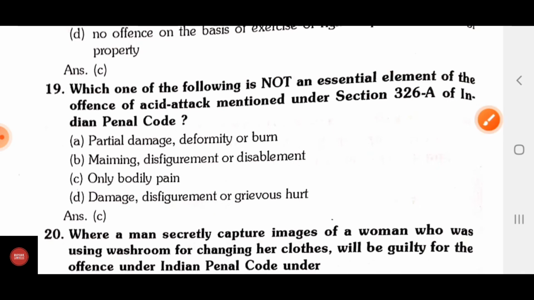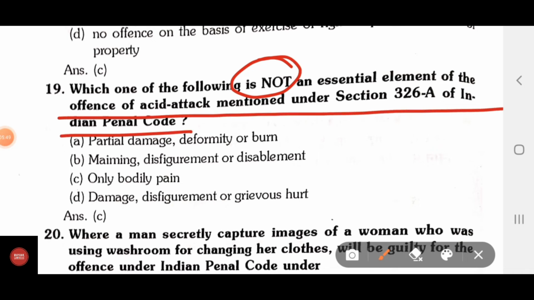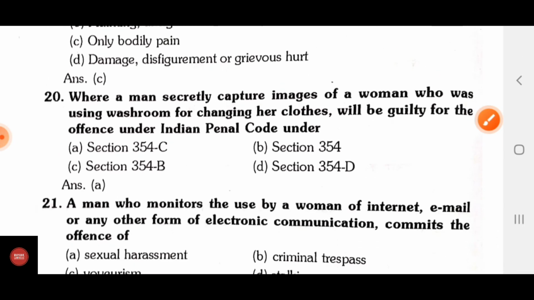Which one of the following is not an essential element of the offense of acid attack mentioned under section 326A of IPC? Options are A, partial damage, deformity or burn; B, maiming, disfigurement or disablement; C, only bodily pain; D, damage, disfigurement or grievous hurt. The correct answer is only bodily pain, because in this question it is asked which is not an essential element of section 326A.